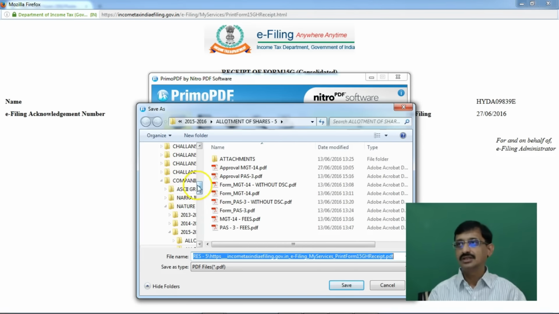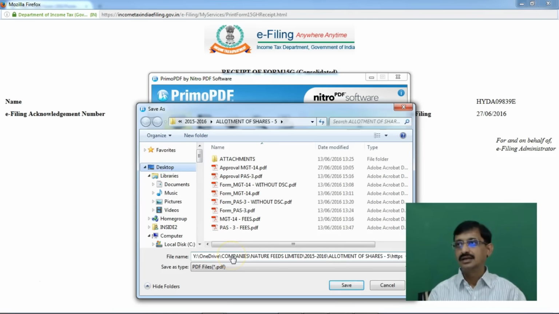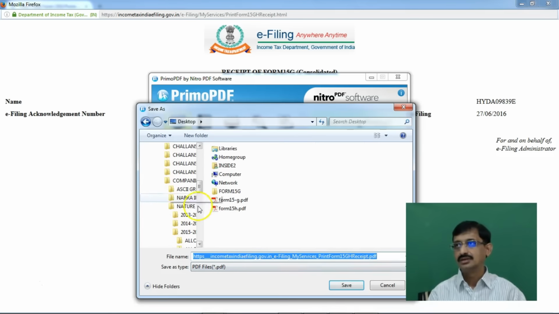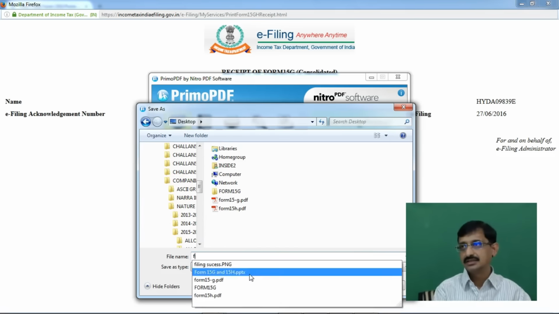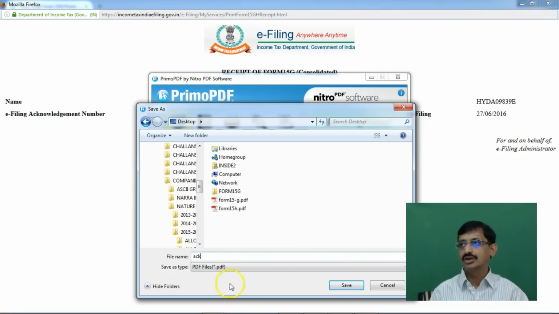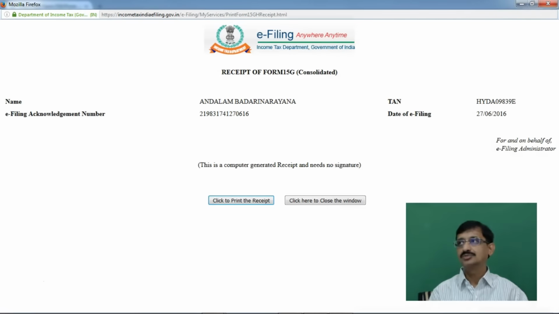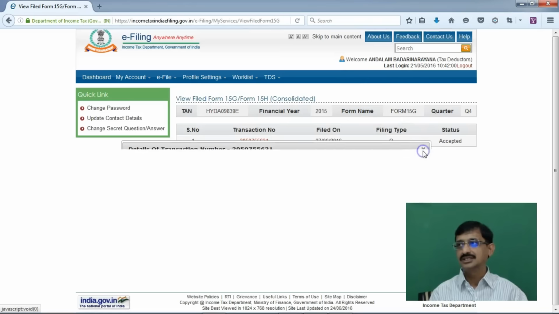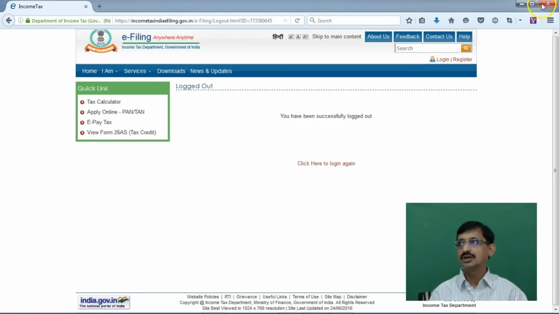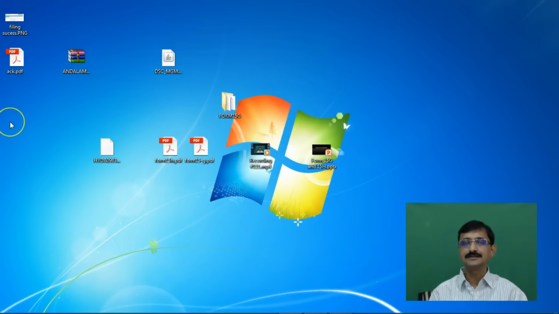I will save it on the desktop and name it ACK or acknowledgement and save it. Now this acknowledgement can be saved for future references. Since we are done with this, we shall log out of this e-filing website. Friends, this is how e-filing of consolidated Form 15G or Form 15H is to be made.